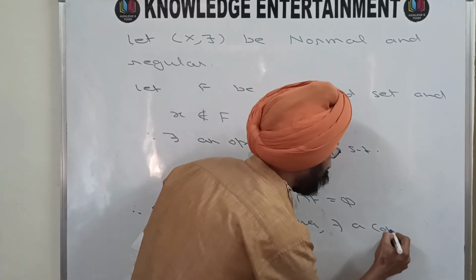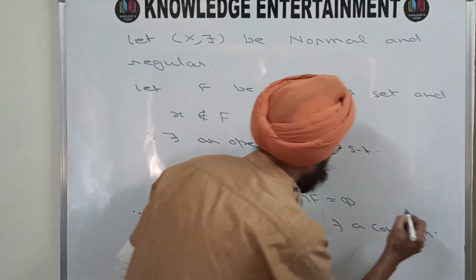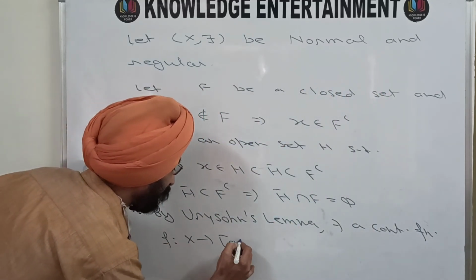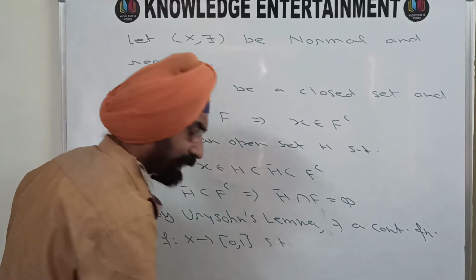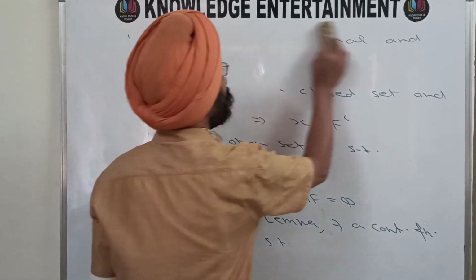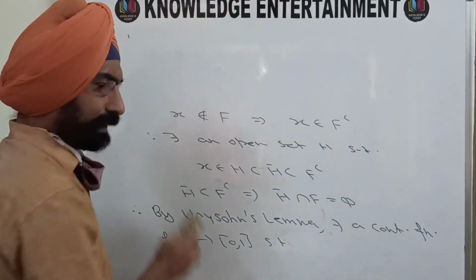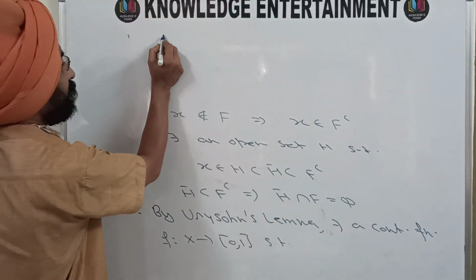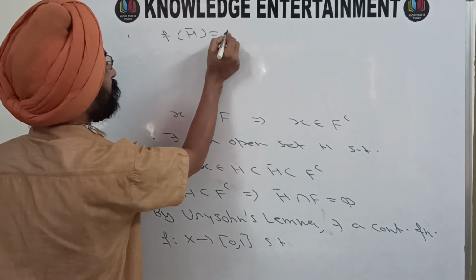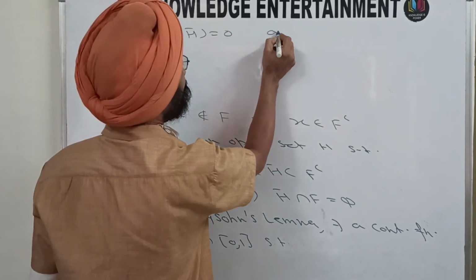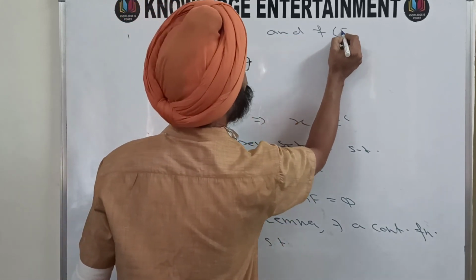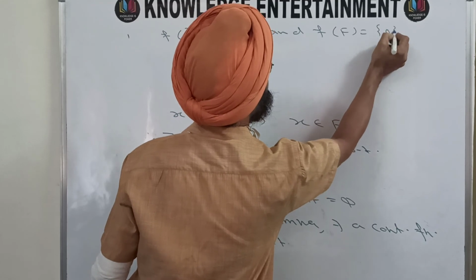a continuous function f from X to the closed interval [0, 1] such that, by the condition of Urysohn's lemma, f of every point of the first set H bar is 0 and f of every point of the second set F is going to be the singleton set 1.